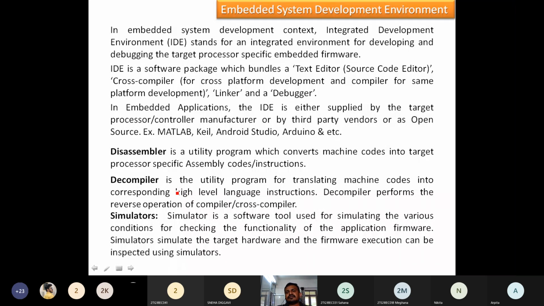Here in the embedded system development environment, we are going to find simulators, emulators, and debuggers.